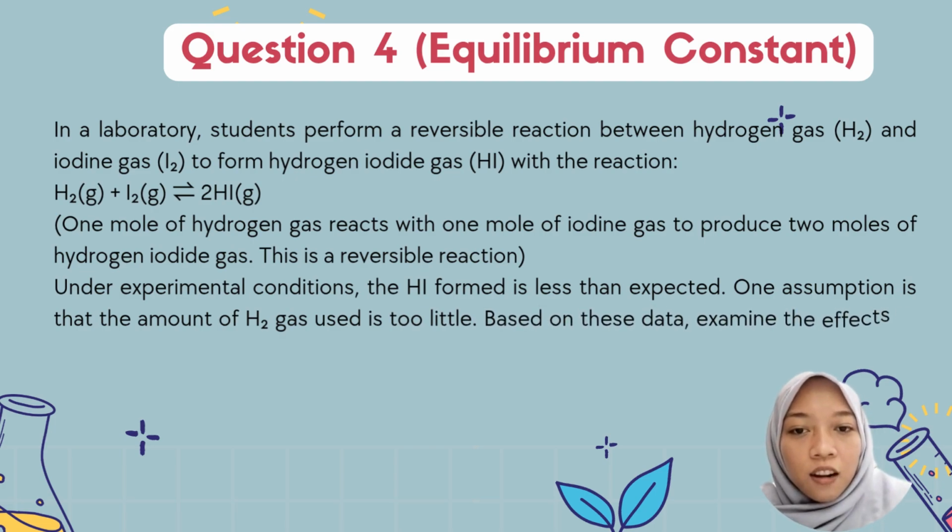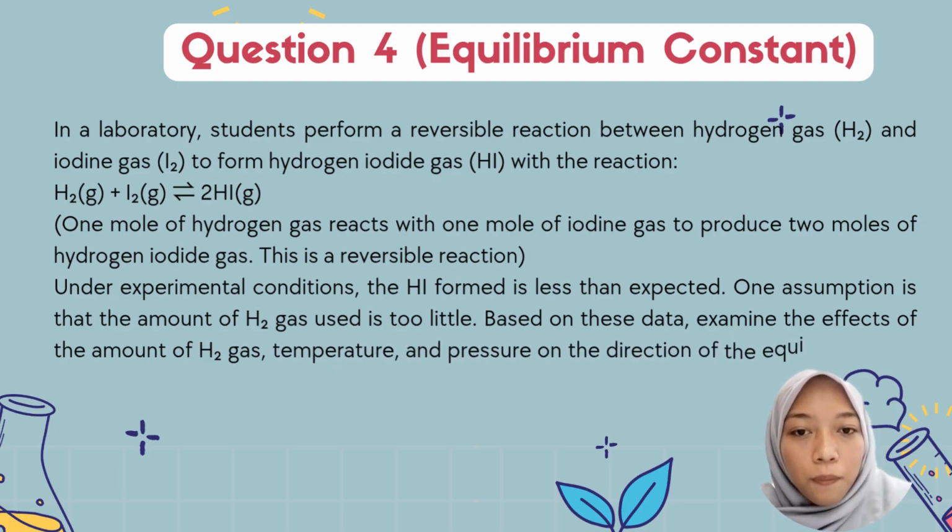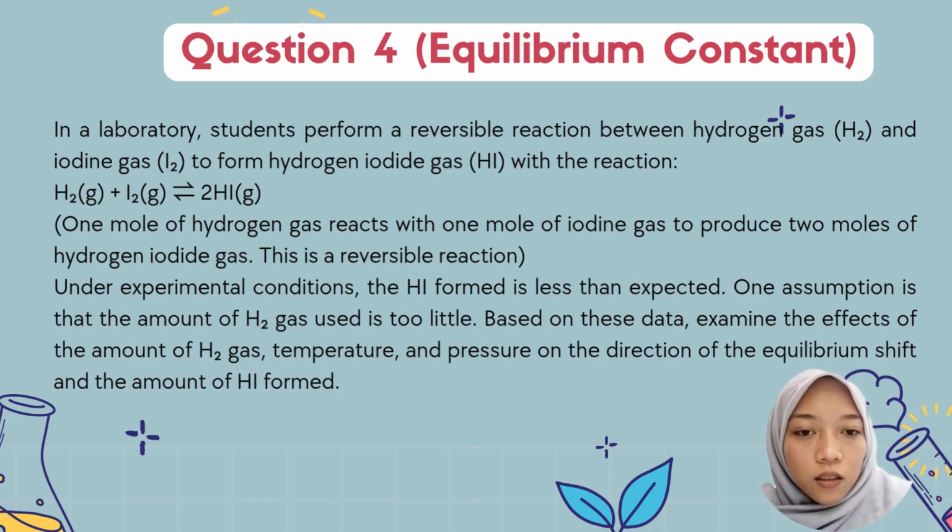Under experimental conditions, the hydrogen iodide formed is less than expected. One assumption is that the amount of hydrogen gas used is too little. Based on this data, examine the effect of the amount of hydrogen gas, temperature, and pressure on the direction of the equilibrium and the amount of hydrogen iodide formed.